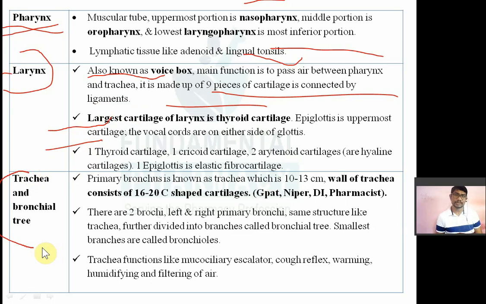Then the next organ for respiration is the trachea. The next organ for respiration is the trachea and bronchial tree. Bronchial tree means bronchi, then bronchioles, etc. So the primary bronchus is known as the trachea.